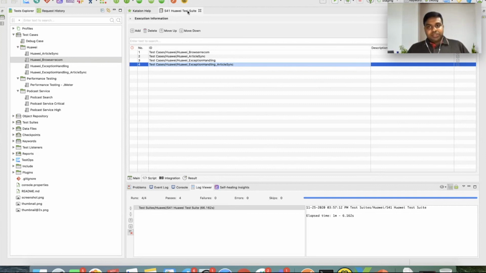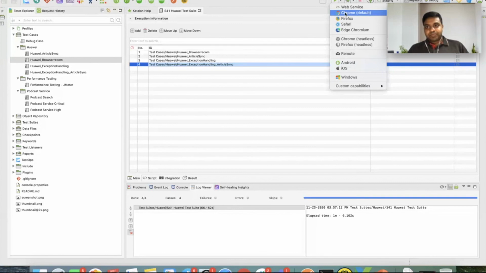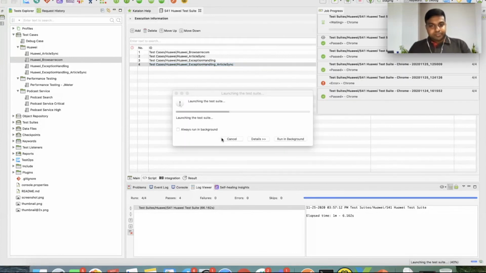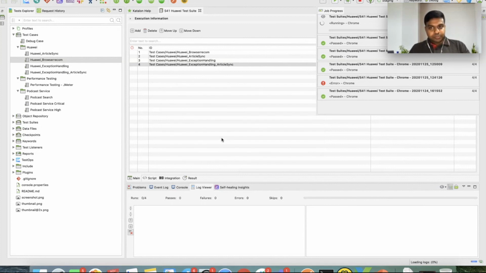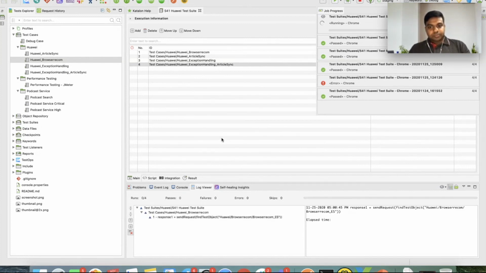So I'm going to run this suite now on the staging environment. We have an option to choose different environments: prod, QA, and staging. I'll choose staging now, and let me run it in Chrome, and we will see how it goes. So the execution started now,